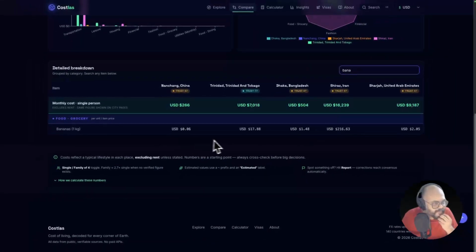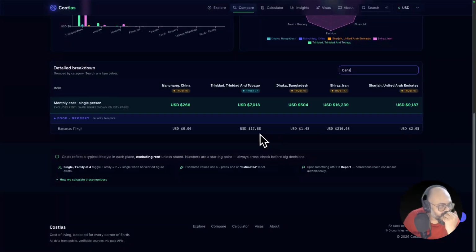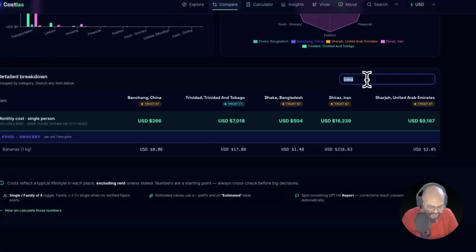Okay, fine, for banana, let's see which one is most costly. Oh my gosh, I don't know. Trinidad is the most costly banana selling. Same thing, Iran. Oh my gosh, this is the Iran USD. Oof, maybe the inflation rate is so high there. Okay, you can get all the inflation rate of Iran.